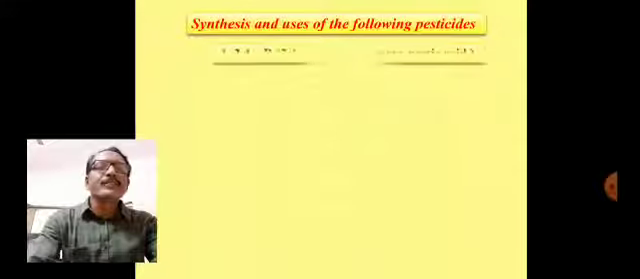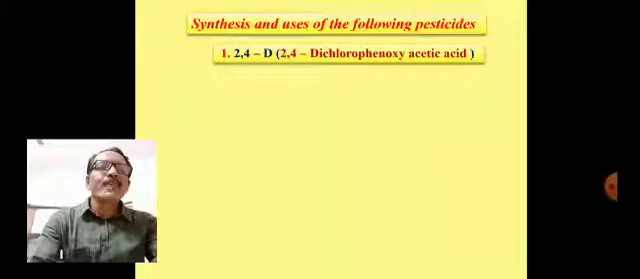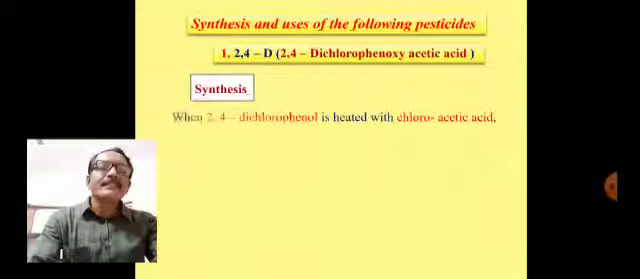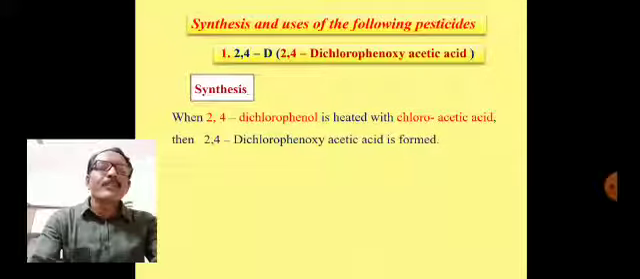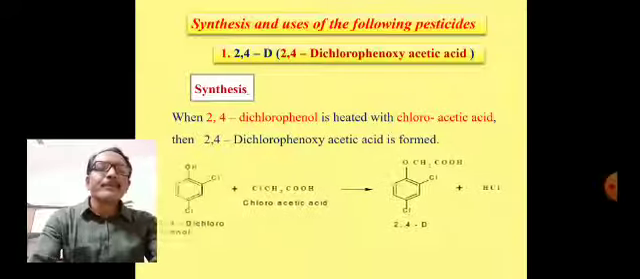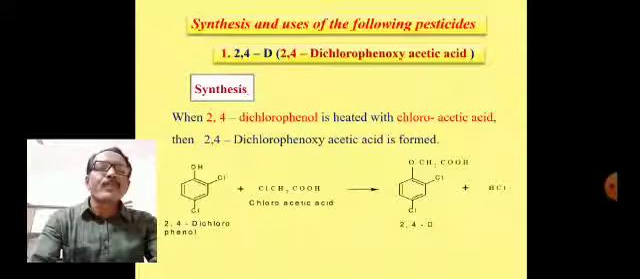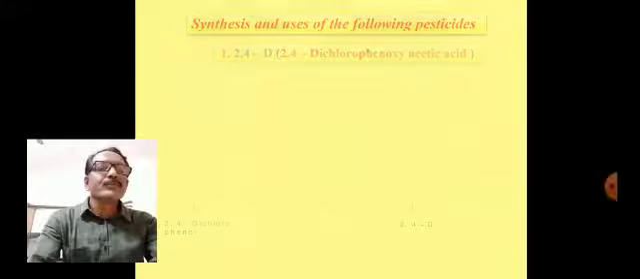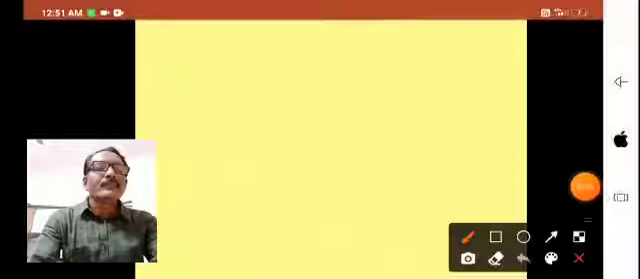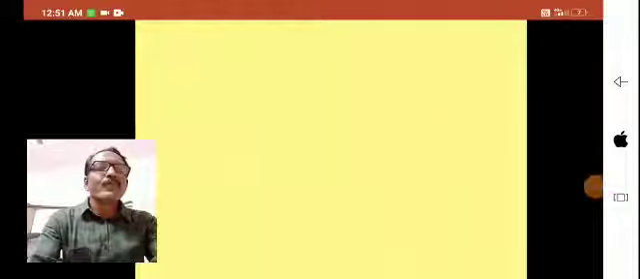The first one is 2,4-D, that is 2,4-dichlorophenoxyacetic acid. Its synthesis is very simple. When 2,4-dichlorophenol is heated with chloroacetic acid, then 2,4-dichlorophenoxyacetic acid is formed. A very simple reaction between 2,4-dichlorophenol and chloroacetic acid gives the product, that is 2,4-D.